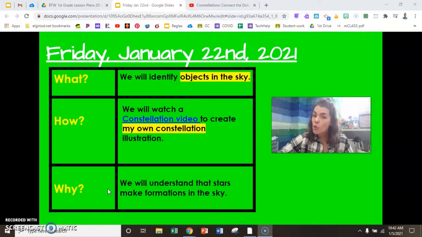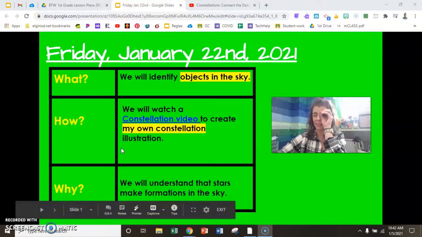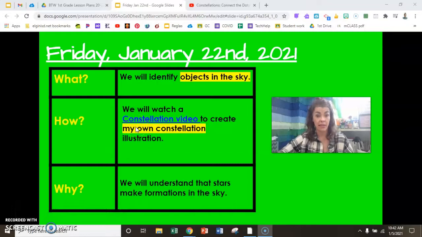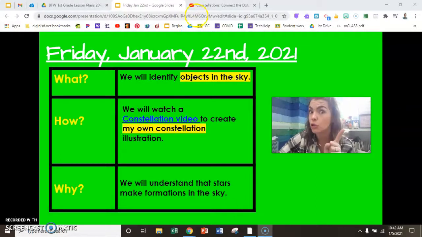But before you're ready to create your own constellation, we're going to watch a video and take a look, telescopes, at some real live constellations in our night sky. This will help you to get warmed up and thinking of what kind of constellation you want to create today. You're going to be creative. Don't copy a constellation that you see in the video. Today you are making up your own constellation.